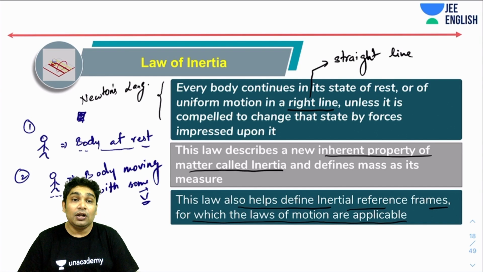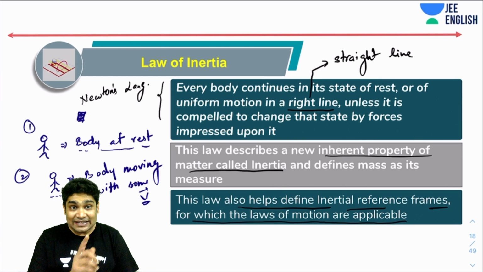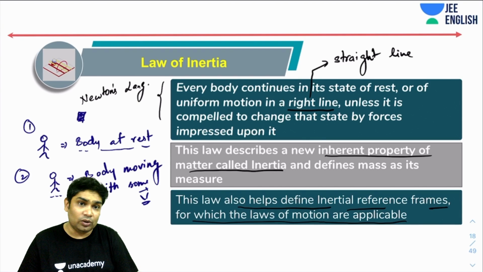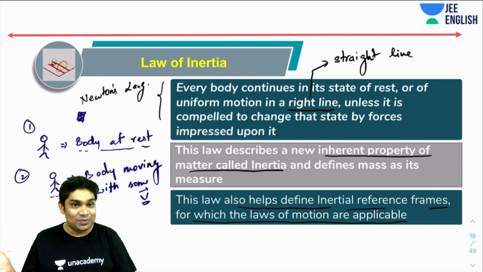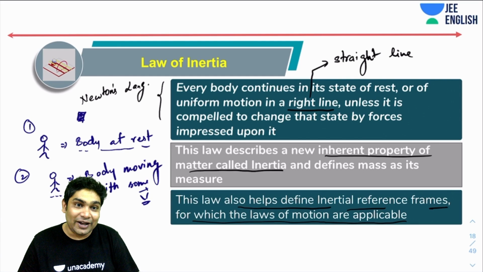It is possible to have such observers which can see one state of rest or motion of the same body and continue to see that state only. Now, often people also say that inertia is of two kinds: inertia of rest and inertia of motion. That does not even make much sense, because rest and motion are dependent on the observer, not on the body.